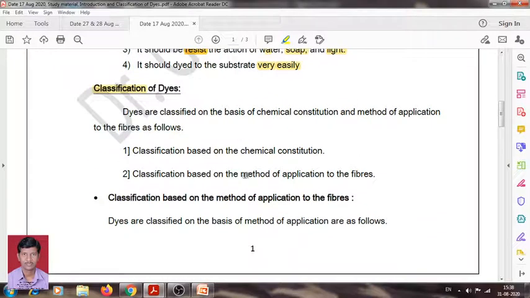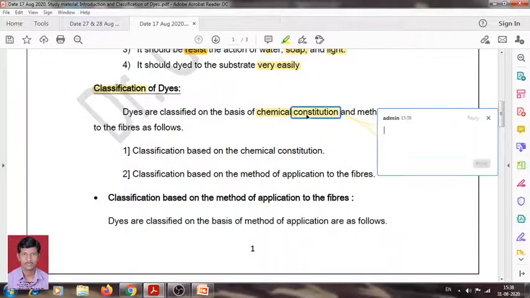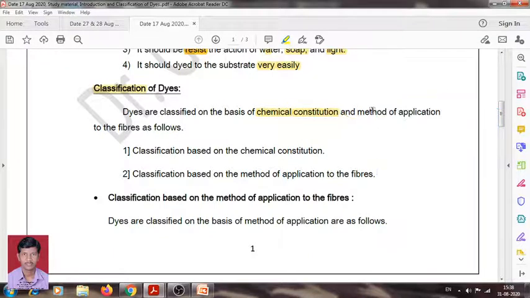This classification of dye is based on the chemical constitution as well as the method of application. These two points are important.